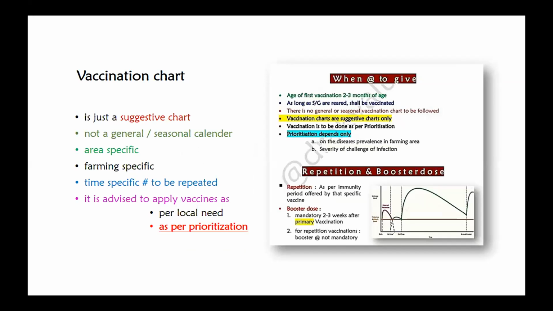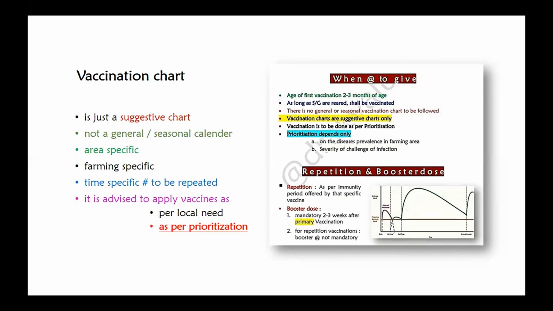I have given just a few suggestive ideas about the vaccination schedule. It is only a suggestive chart, not a general or seasonal calendar. It is area specific, farming specific, and time specific, and the repetition is also as per the requirement only.